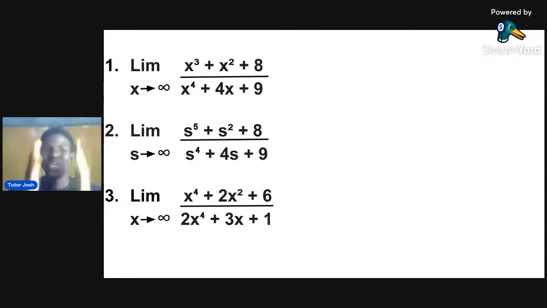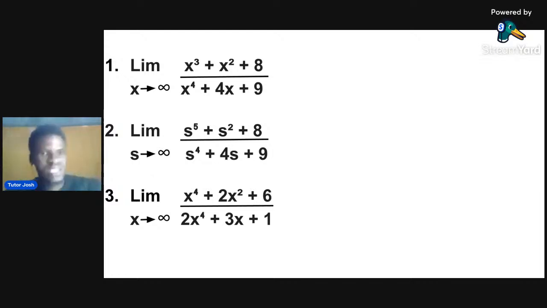Okay, let us do number 2. They said x raised to the power of 5 plus x raised to the power of 2 plus 8 over x raised to the power of 4 plus 4x plus 9, limit to infinity. Please don't solve this question in your exam or you are going to waste your time. There is no time in the exam. What is the highest power of the numerator? The highest power is 5. And the highest power in the denominator is 4.